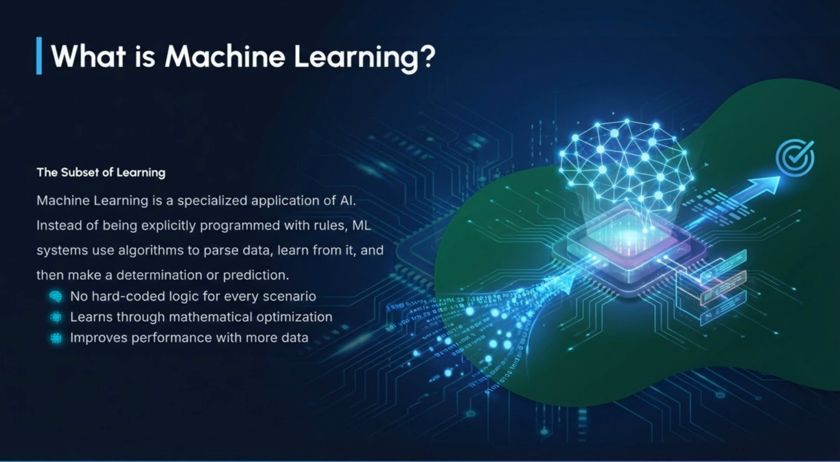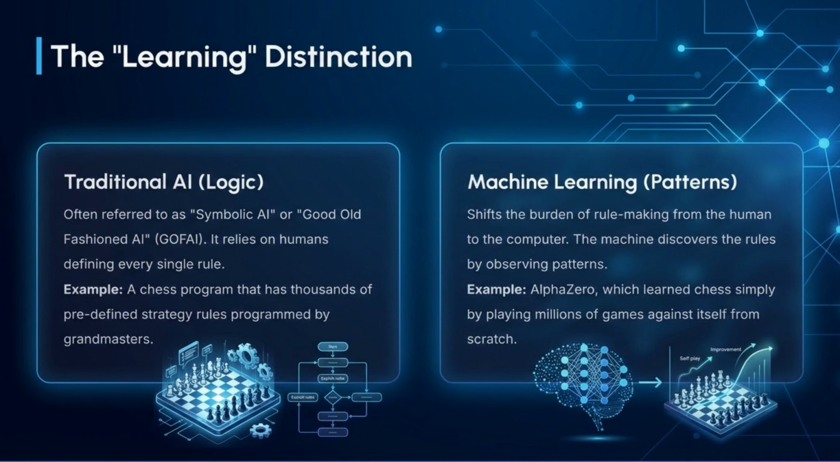Machine learning, or ML, is a specialized application of AI. Instead of being explicitly programmed, ML systems use algorithms to parse data, learn from it, and then make predictions. It learns through mathematical optimization and improves with more data. The key distinction is learning. Traditional AI relies on humans defining every single rule, while machine learning discovers rules by observing patterns, shifting the burden of rulemaking to the computer.